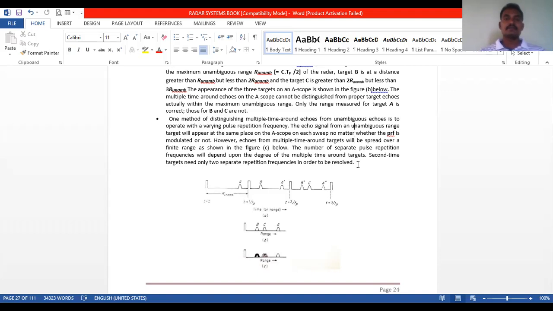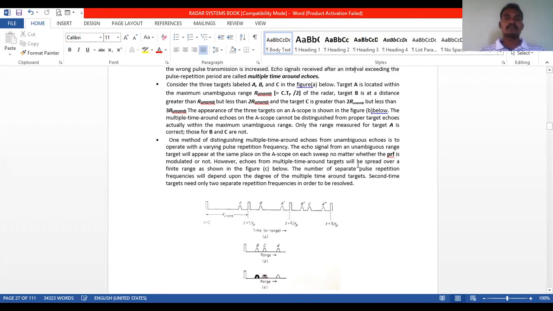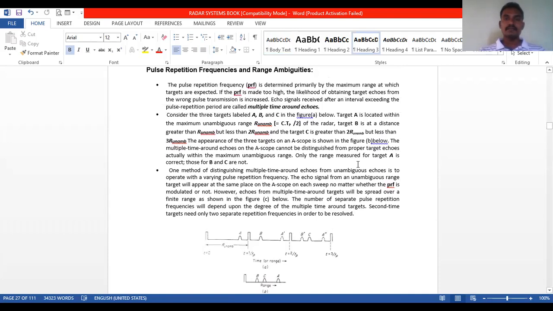Here the range of A is located within the maximum unambiguous range, that is R unambiguous is equal to c into Tp by 2, and the range of B is greater than R unambiguous and less than 2R unambiguous, and the target C is located greater than 2R unambiguous and less than 3R unambiguous.